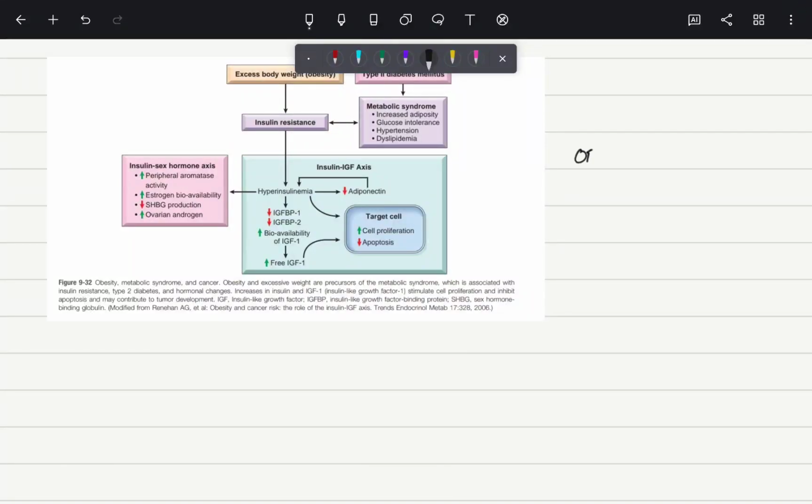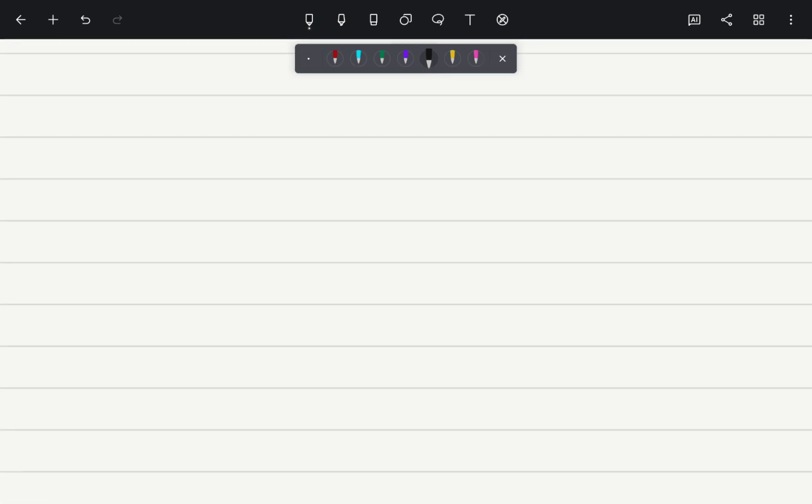So today we are going to talk about why obese persons are at high risk of getting cancers. Suppose this is a person who is very obese, and whenever a person is very obese and having a lot of central obesity, this central obesity will eventually cause insulin resistance.